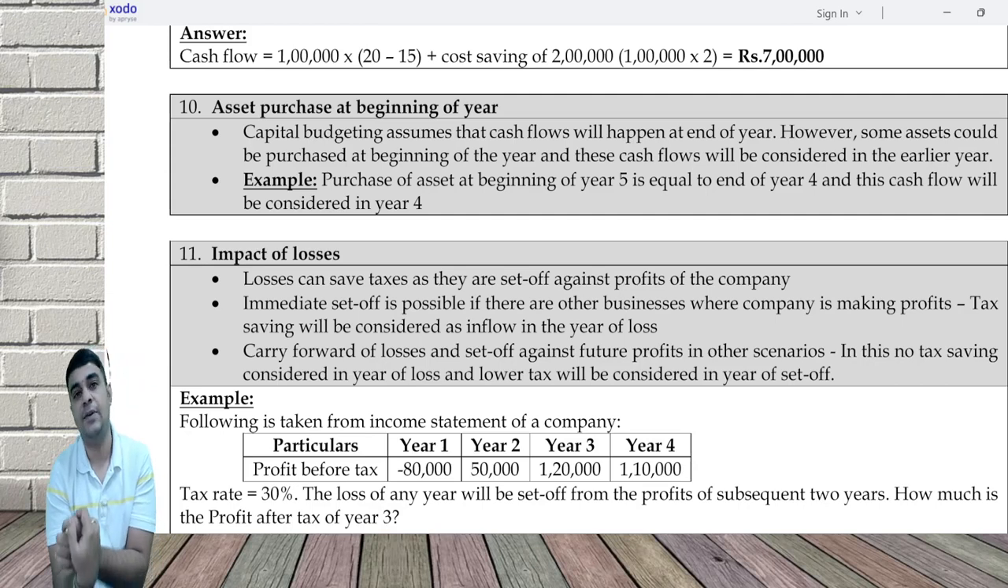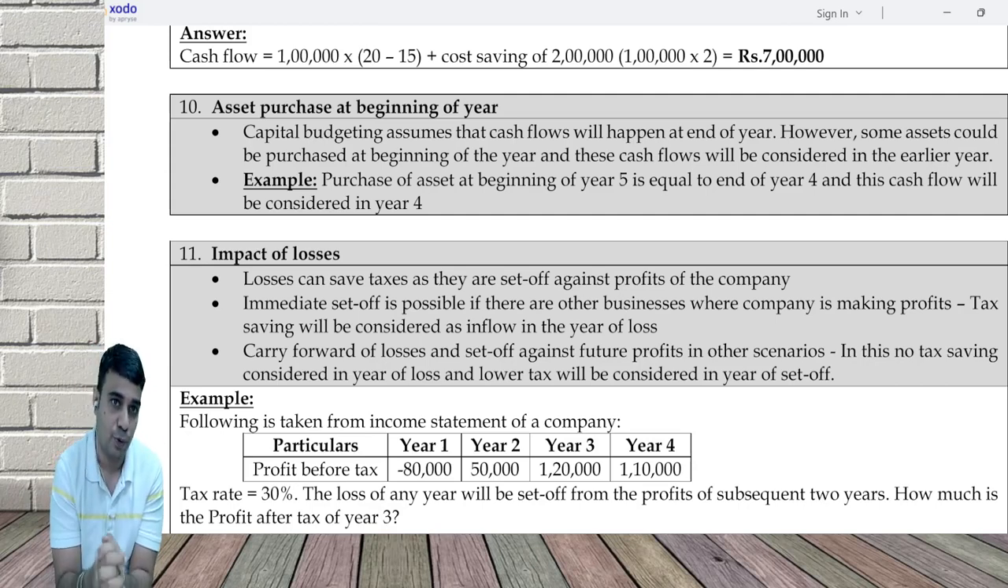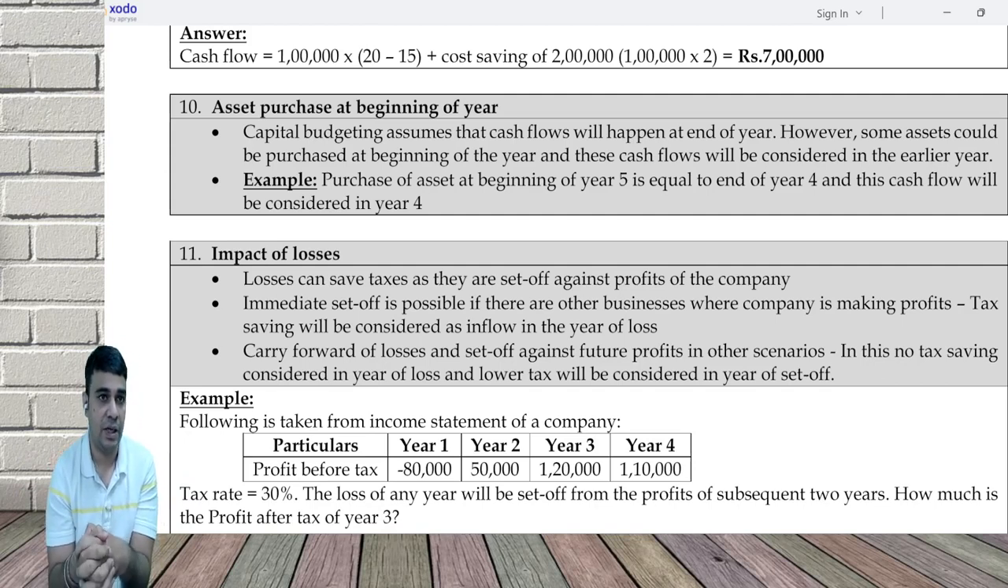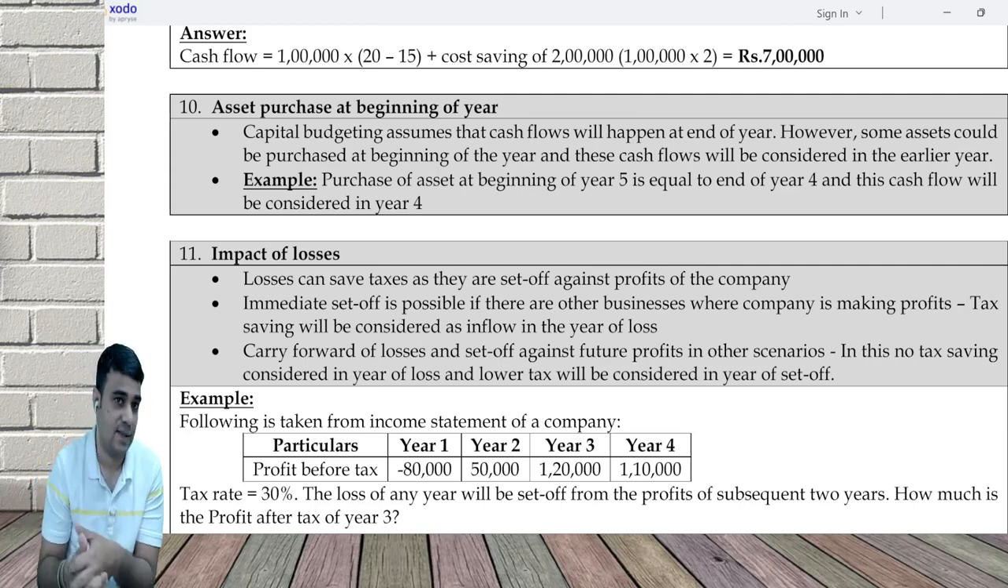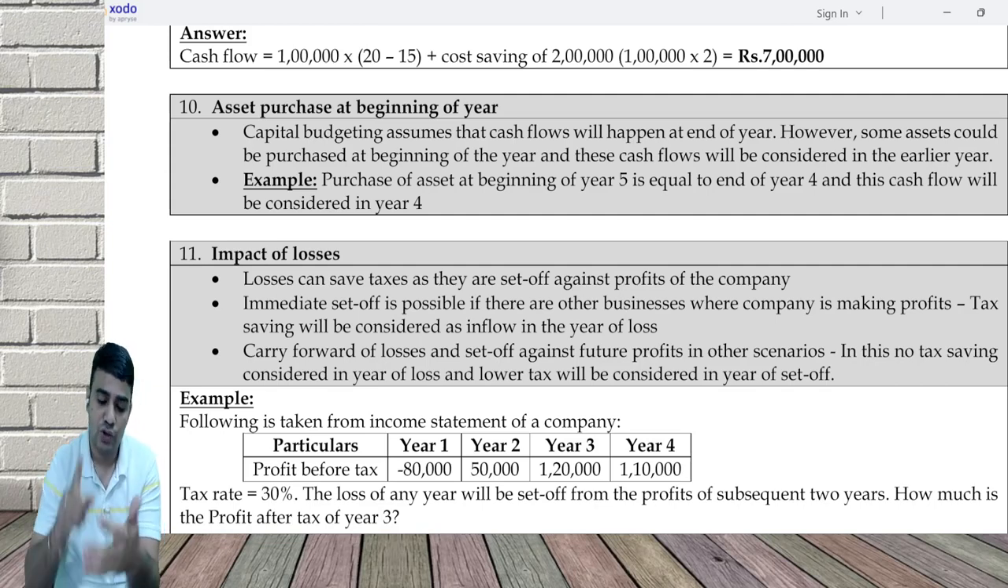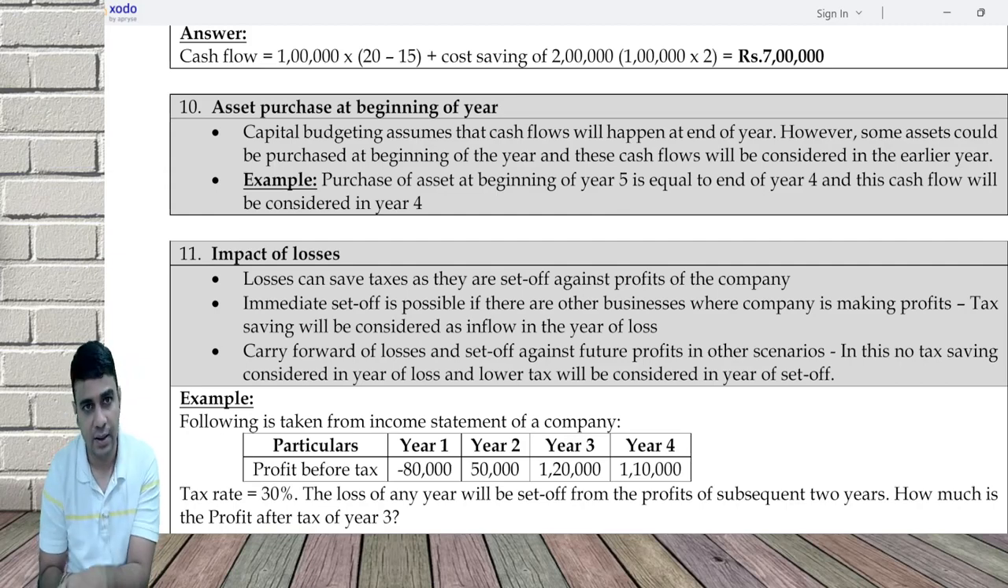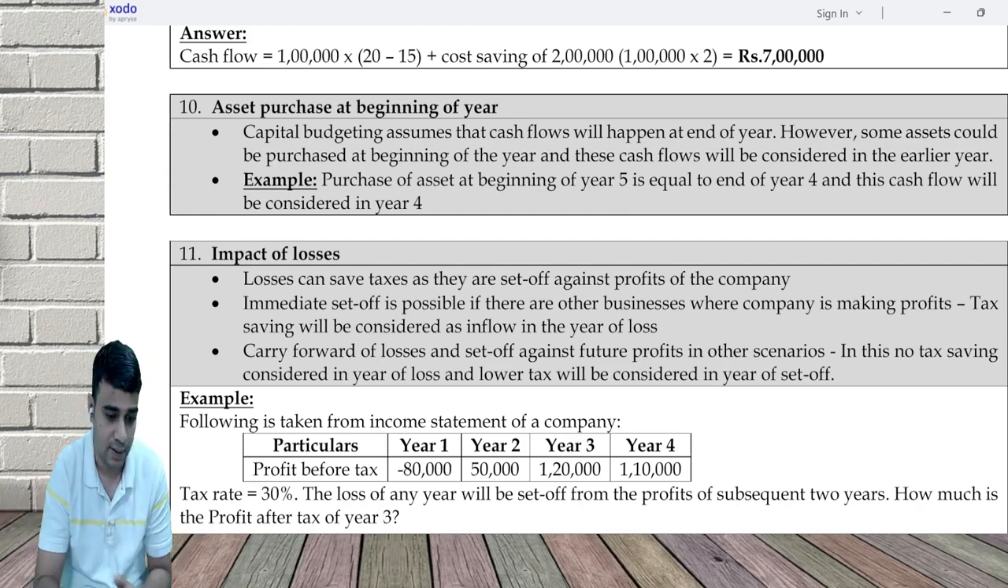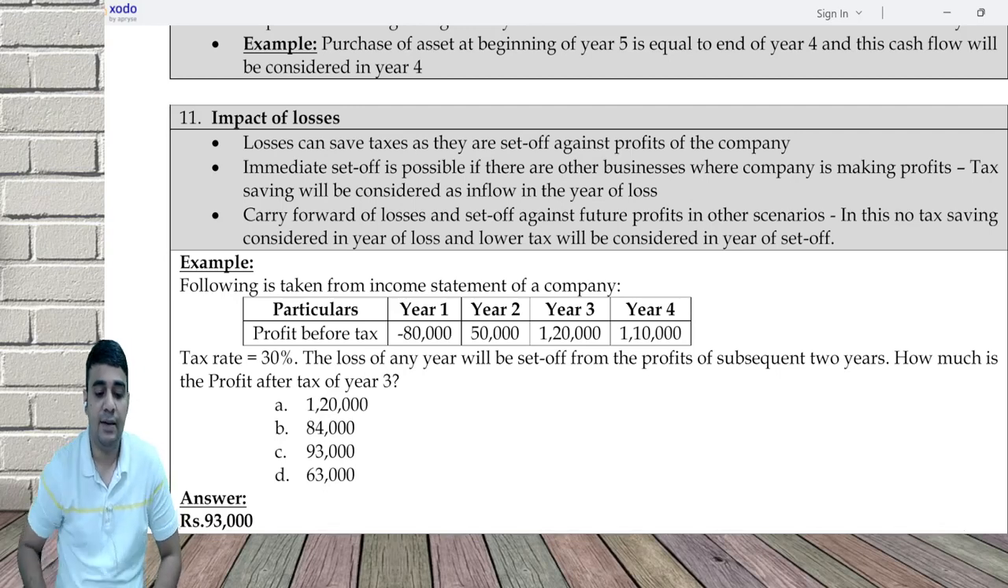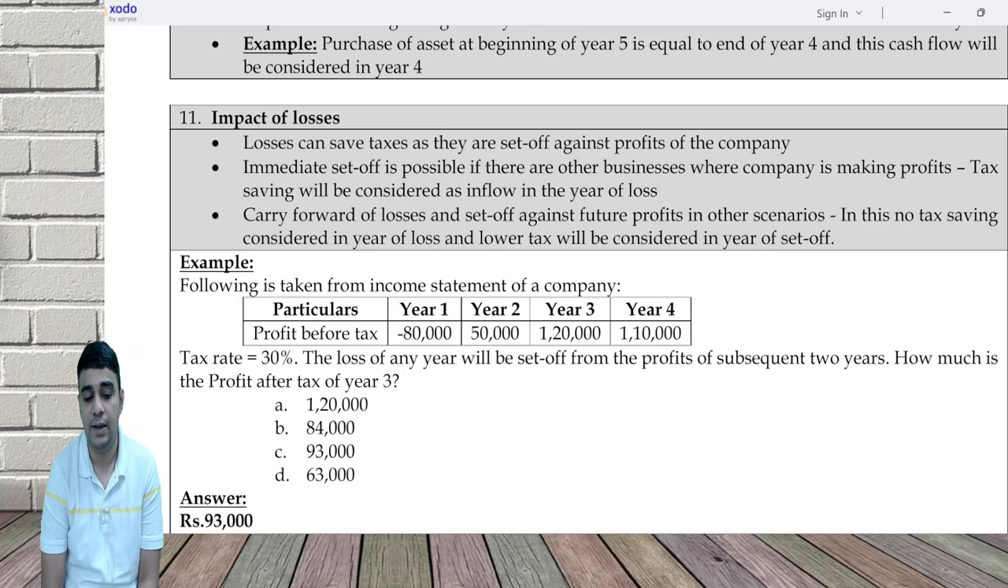Now, this tax saving can be in multiple ways. First approach, all businesses are loss making. No tax saving immediate, but maybe carry forward to future and save tax in the future. So either you can get immediate tax saving or tax saving later, or you get nothing. Example, PBT first year negative 80, year 2 50, year 3 120, year 4 110.